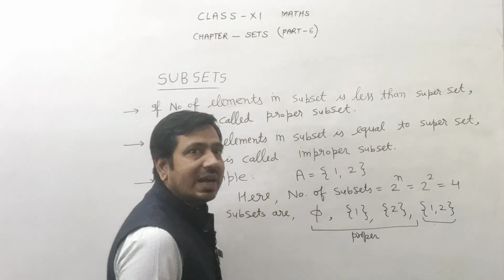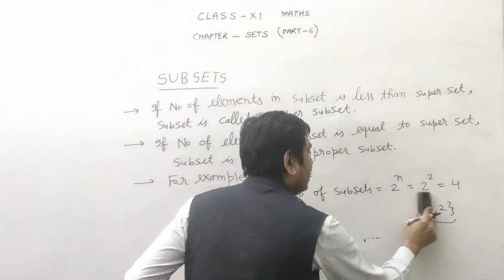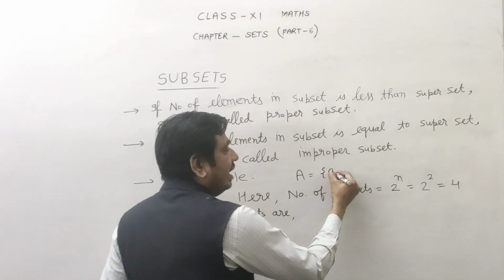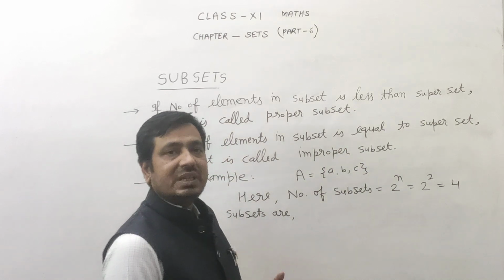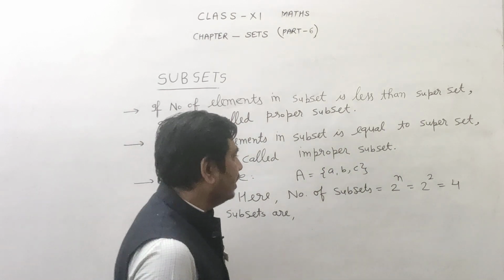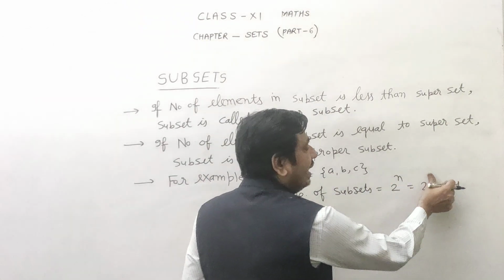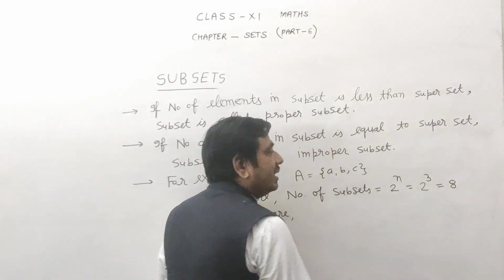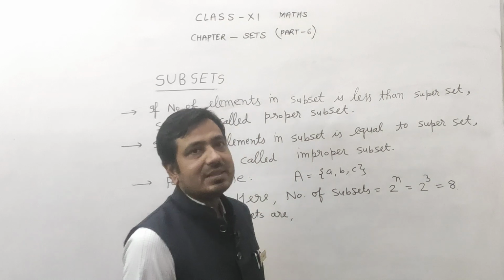Now class, take one more example. Now class, I am taking three elements A, B and C. Question says how many subsets are here. So let's count. So here three elements are here. Formula is 2 to the power n, n is 3, then it is 8. It means this superset has 8 subsets.